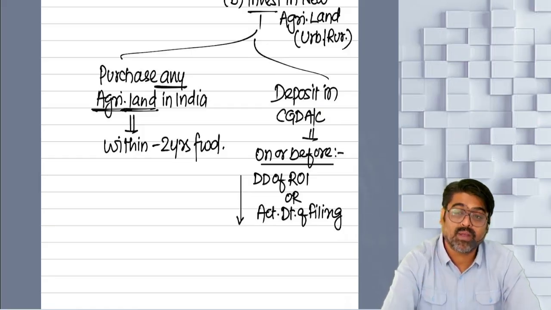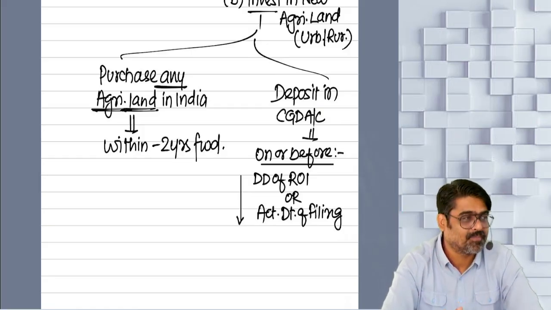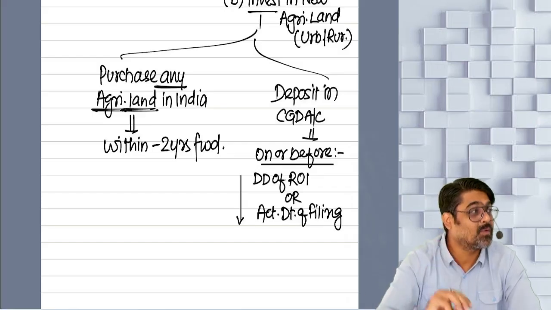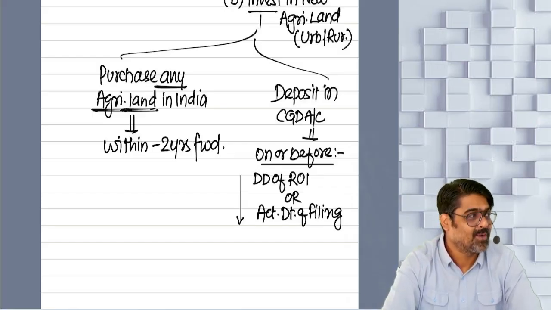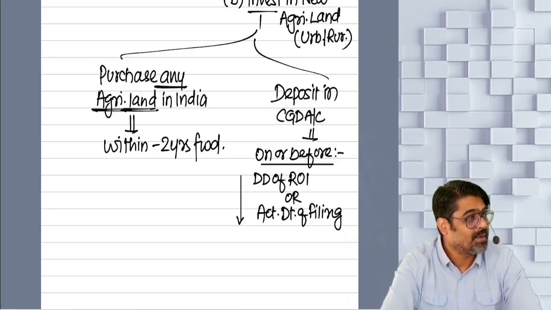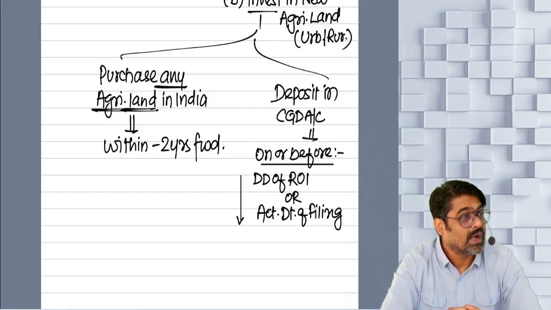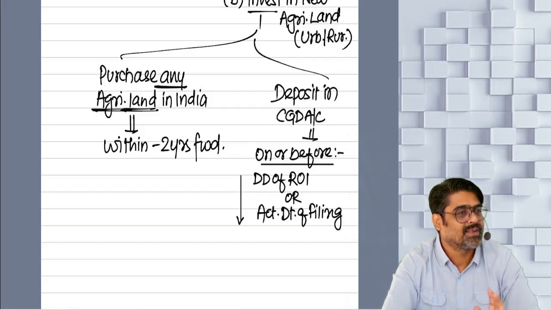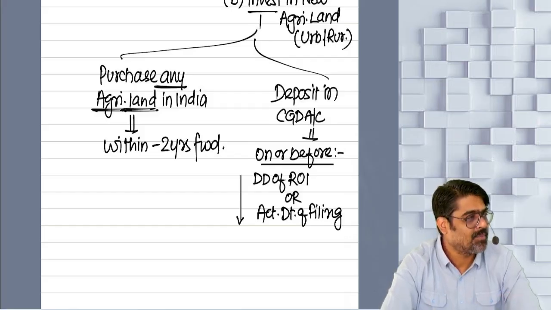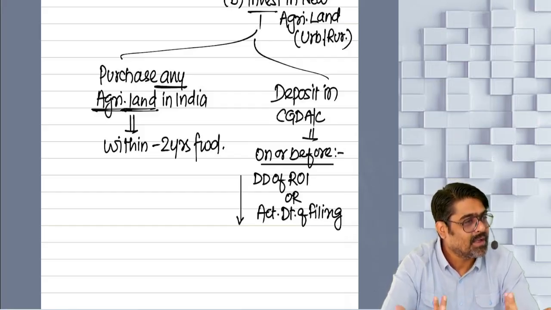But this will happen only if new agricultural land was urban. Only then you are going to calculate the capital gain. Only then the revocation will happen. What if the new agricultural land was rural? Based on that investment also you have got the exemption, no? And if the rural agricultural land is sold within 3 years, no revocation will happen because that is not a capital asset only.